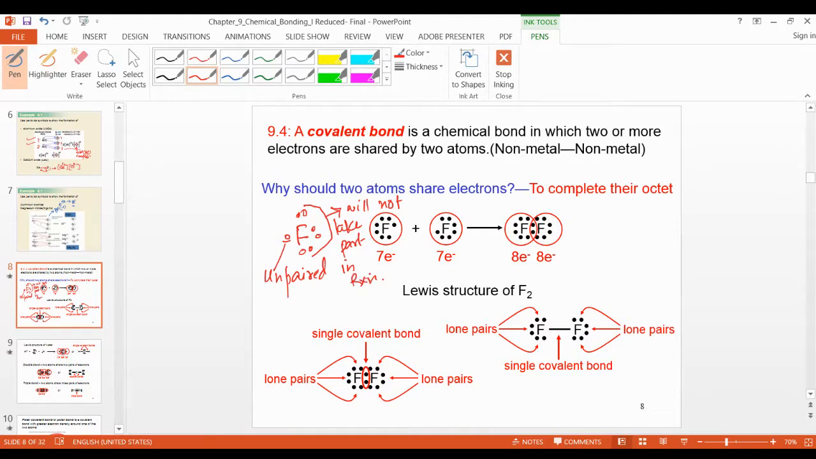Which one will be taking part in a chemical reaction, in bond formation? The unpaired electron, which is the unbonded electron. Only the unpaired electron will take part in a chemical reaction. This is the short form, RXN, reaction. So now the one electron of this and one electron of this, they combine.